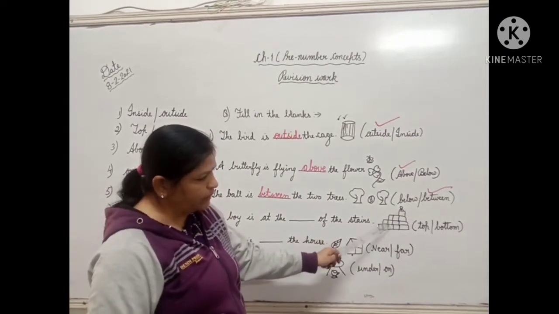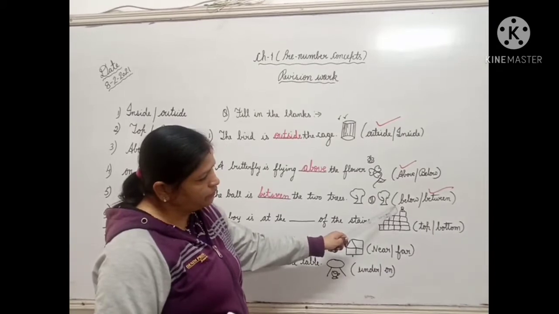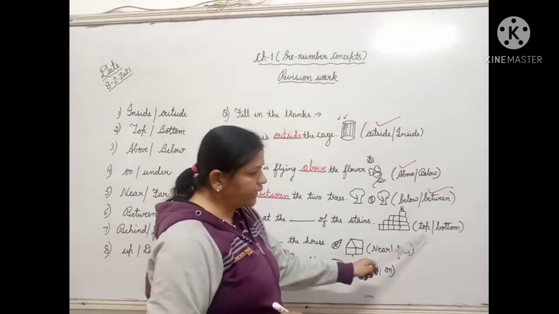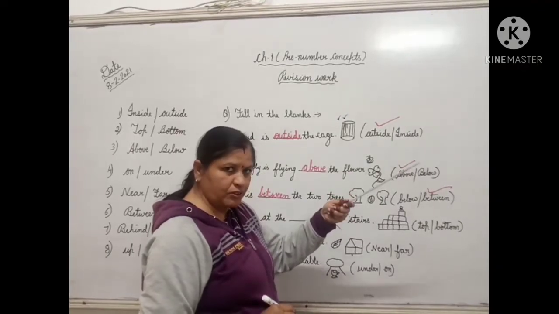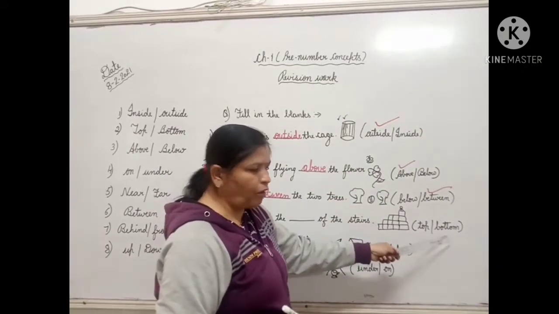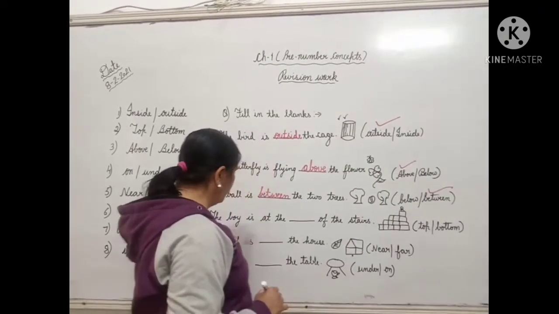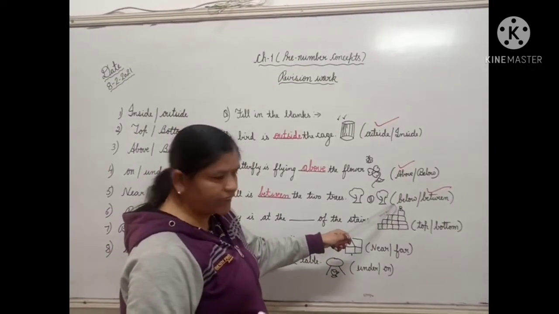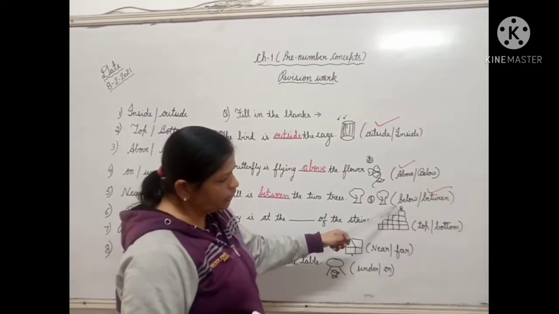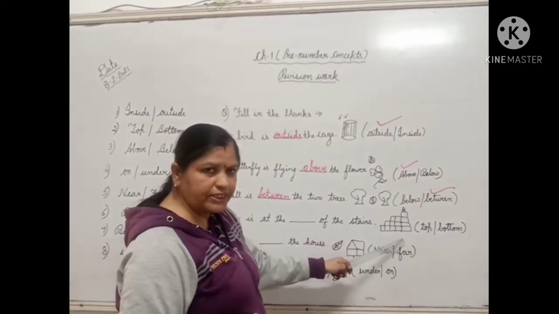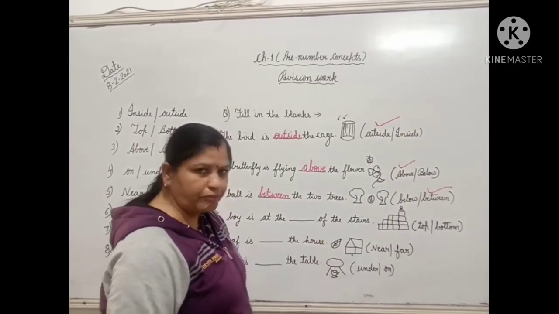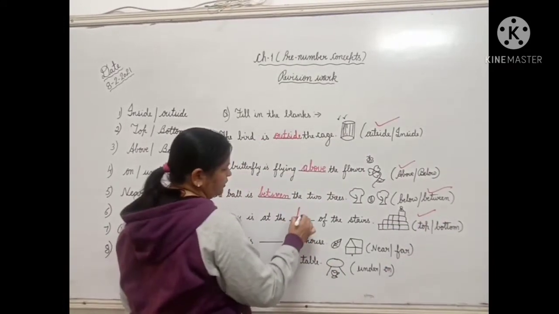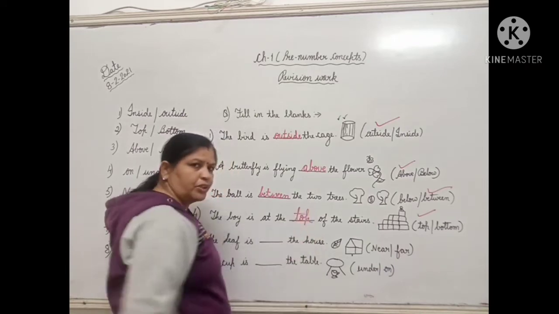The boy is at the dash of the stairs. As you see, I have made some stairs and one boy is there. Options are top and bottom. The meaning of top is upper and bottom means down. Now, where is the boy, children? Is it on the top of the stairs or bottom of the stairs? Yes, on the top of the stairs. So the correct word is top. Write down the spelling T-O-P, top.